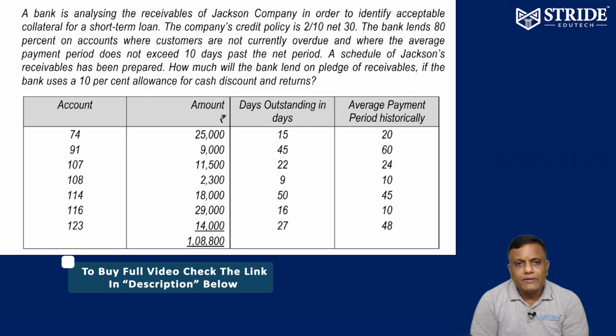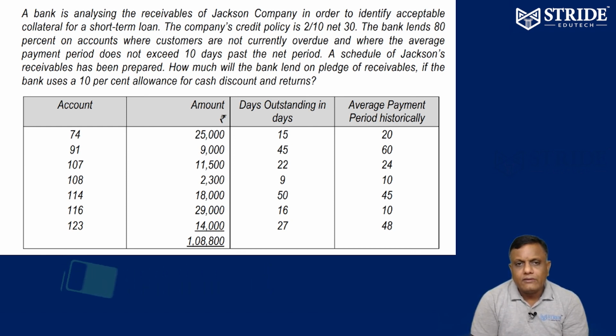The company's credit policy is 2/10 net 30, which means if the debtors make payment within 10 days, they will be offered 2% discount. Beyond 30 days, no discount for them. 2/10 means within 10 days the payment comes, 2% discount. Beyond 10 days, no discount. Maximum credit period allowed is 30 days.